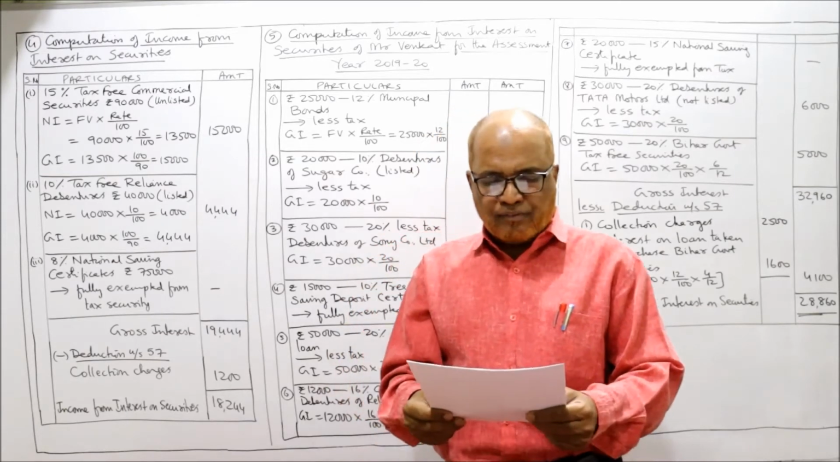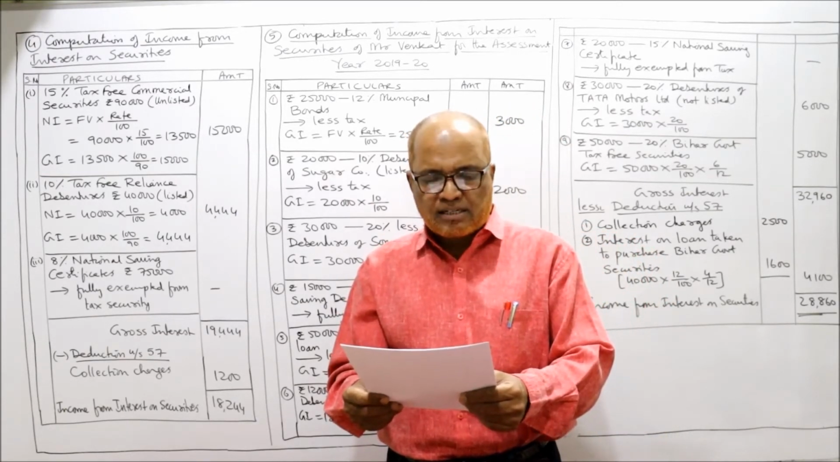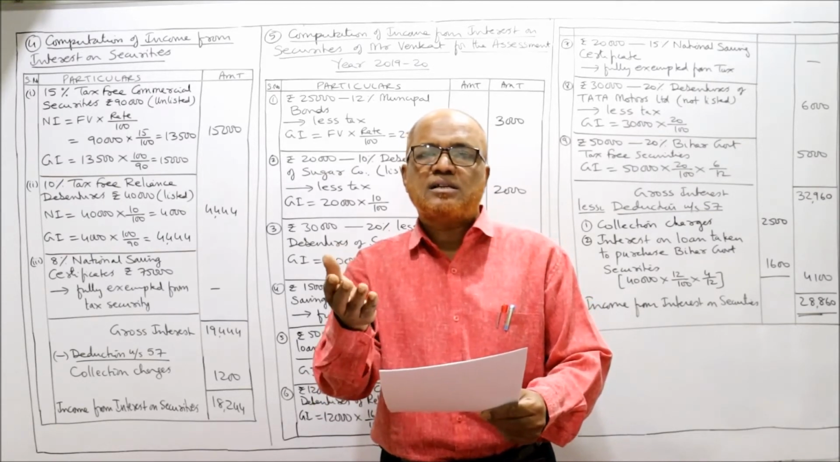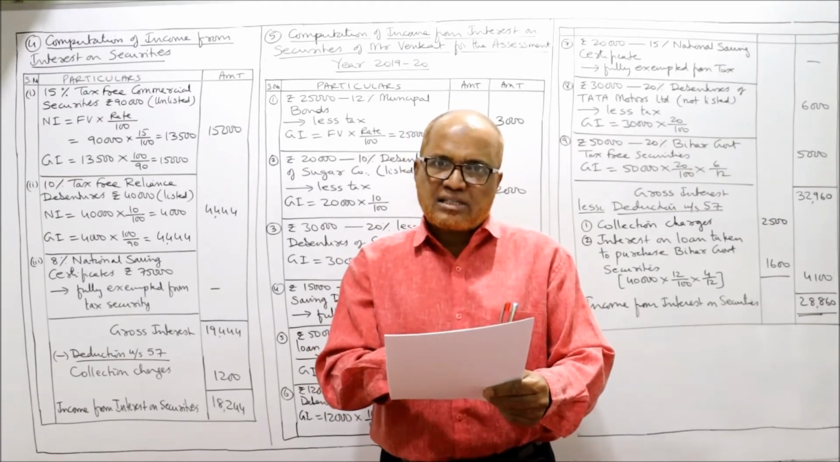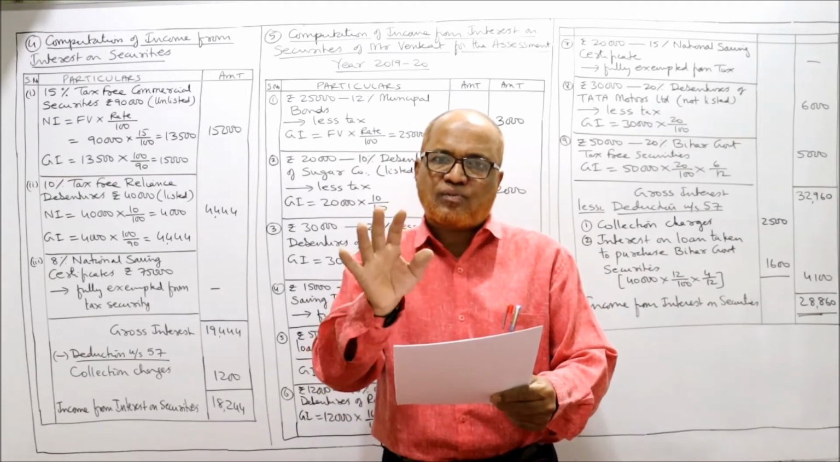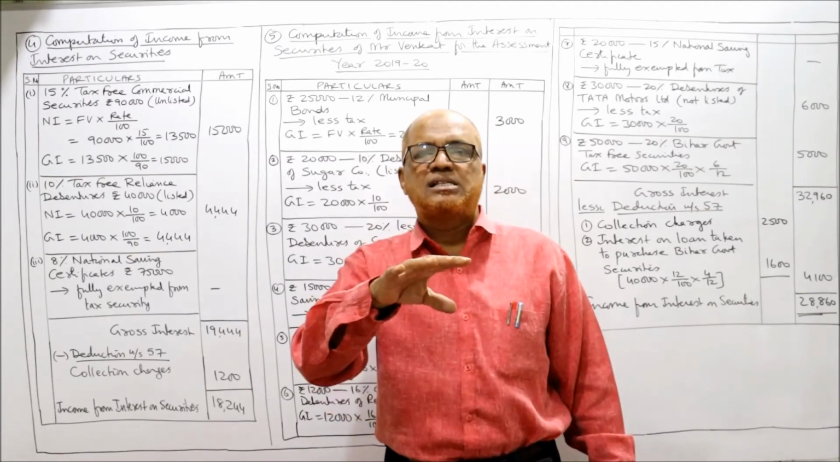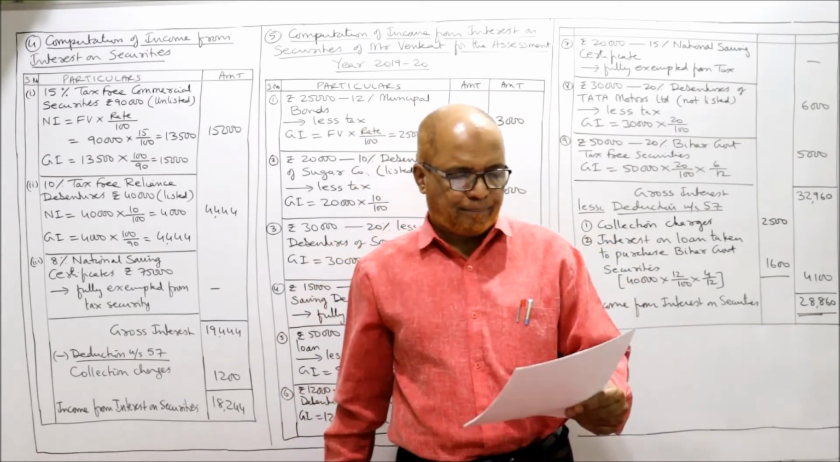Here first one, 15% tax-free commercial security 90,000. Second, 10% tax-free Reliance debentures. Reliance debentures are also commercial. So both first one as well as second one, both are tax-free commercial security. 40,000 listed. I told you whether it is listed or unlisted, the provisions are same for the current assessment year.